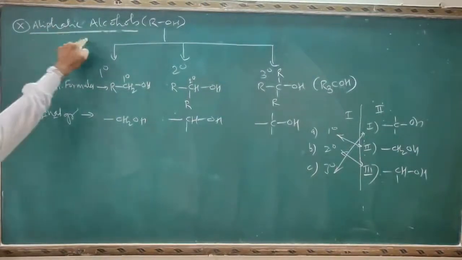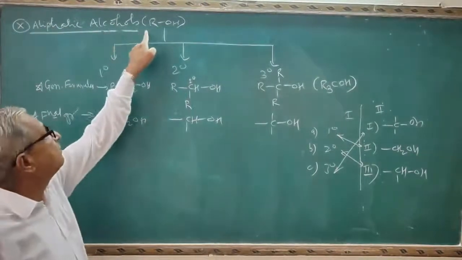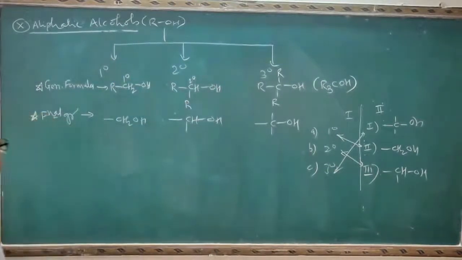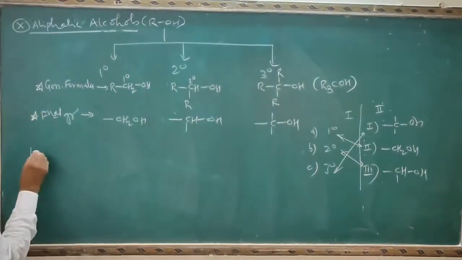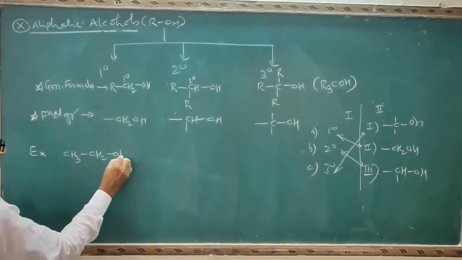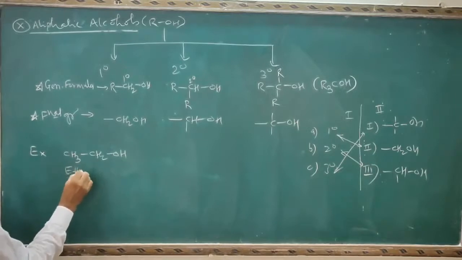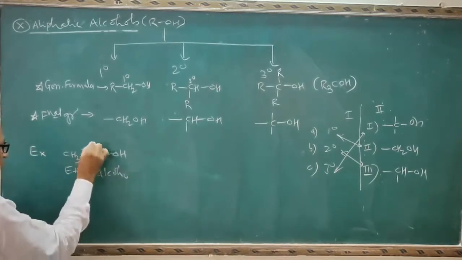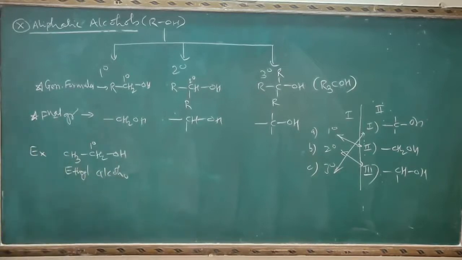So aliphatic alcohols are of three types: primary alcohols, secondary alcohols and tertiary alcohols. See the example of this one. CH3CH2OH. It is a primary alcohol because it is attached to only one carbon atom.